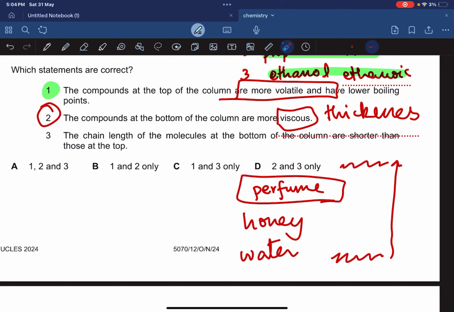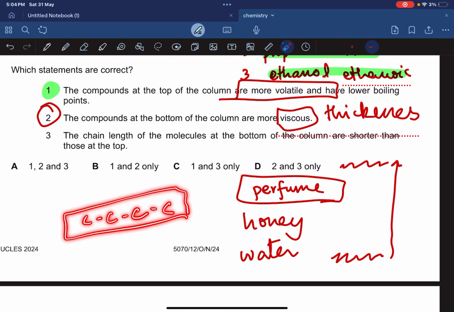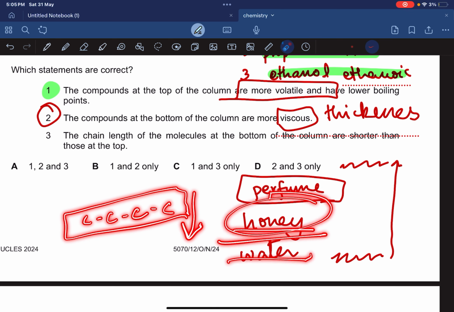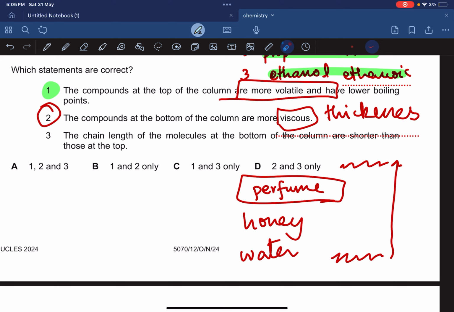As the number of carbon atoms increases, the physical state of the substance turns more solid. So it's going to be more like honey than water because the viscosity is going to increase. Viscosity is the ability to flow. So 2 is correct. Number 3, the chain length of the molecules at the bottom of the column are shorter. No, that's incorrect. It's basically longer. The carbon atoms increase. So it's going to be 1 and 2.